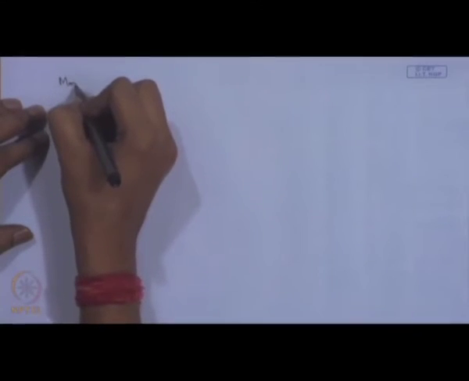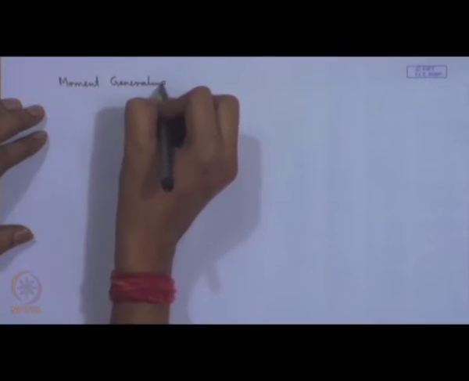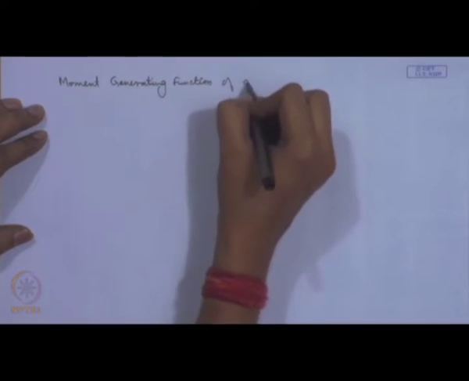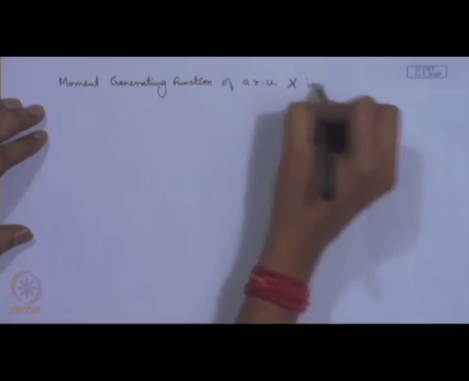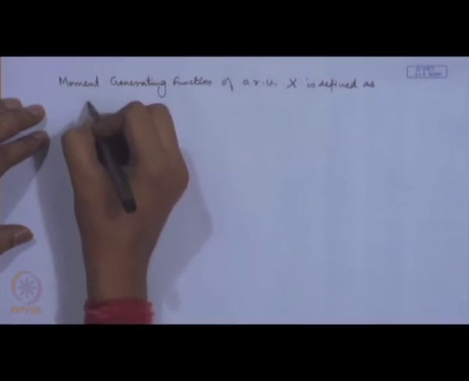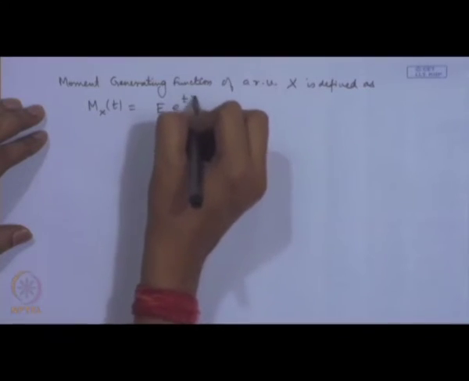In the context of the characteristics of a distribution, there is one important function which is called the moment generating function of a distribution. So, moment generating function of a random variable x is defined as m x t, that is equal to expectation of e to the power t x.